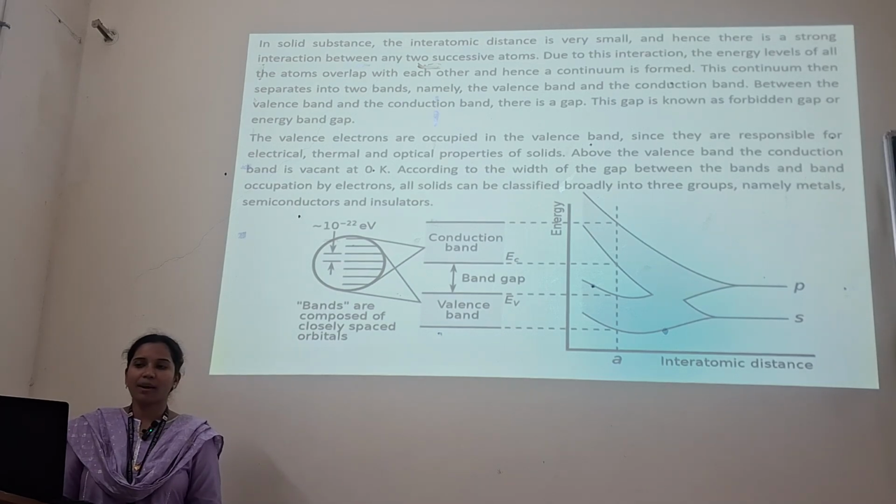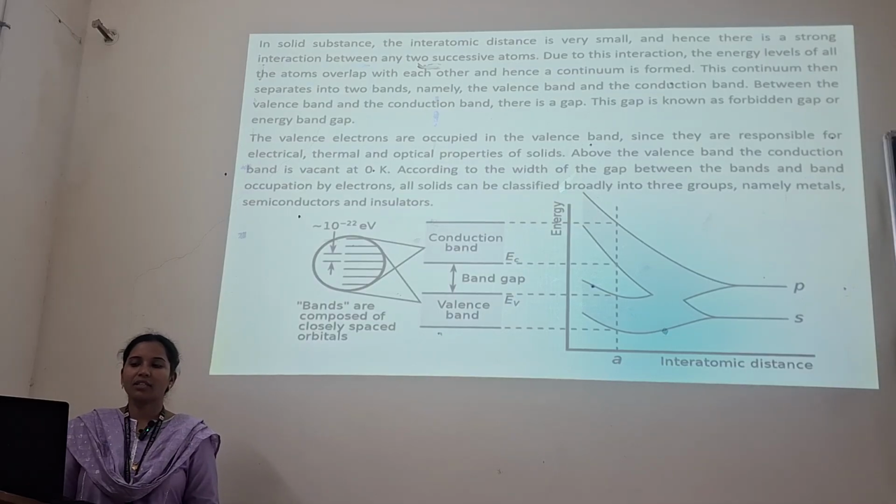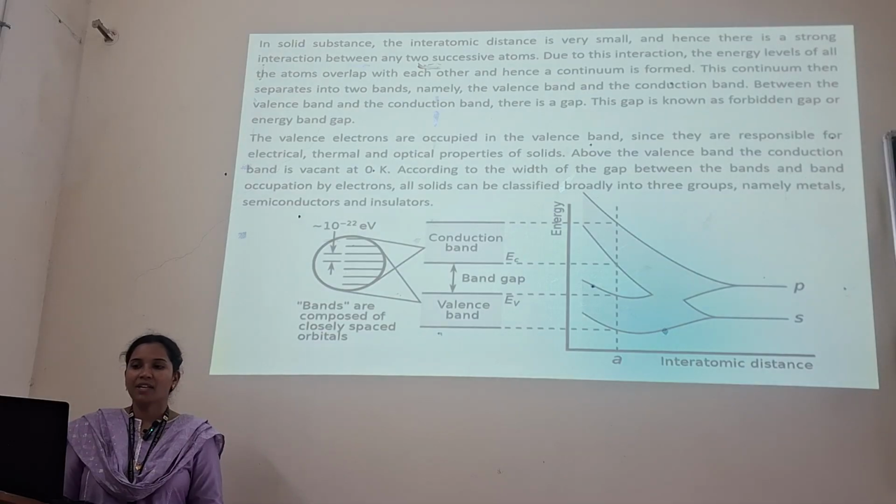This continuum then separates into two bands, namely the valence band and the conduction band. The distance between the conduction band and the valence band is the energy gap. The valence electrons occupy the valence band, since they are responsible for electrical, thermal and optical properties of solids.